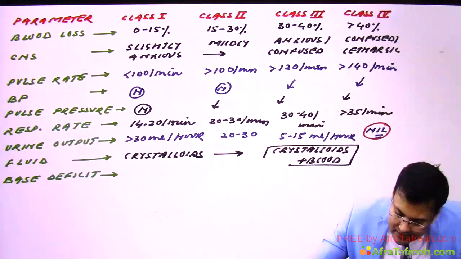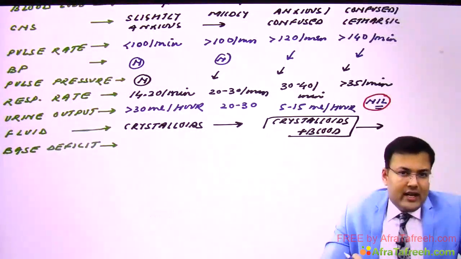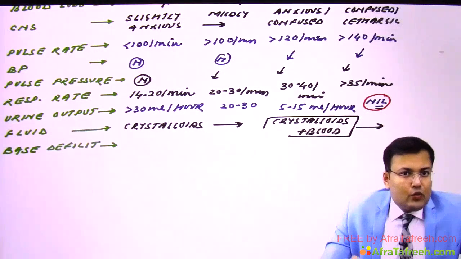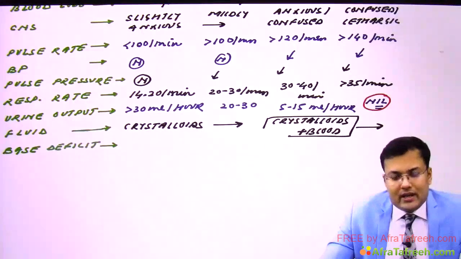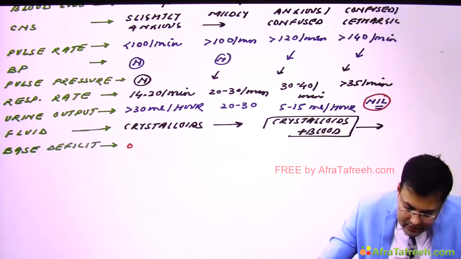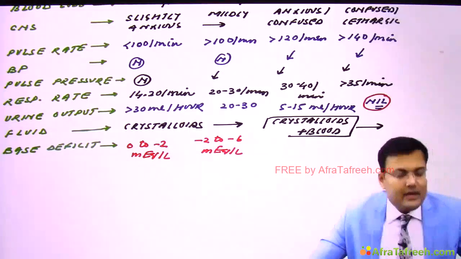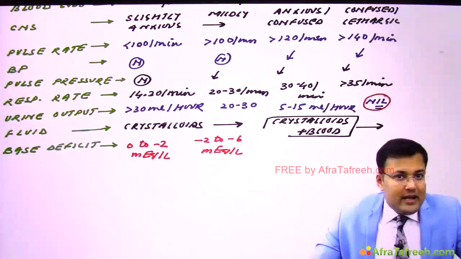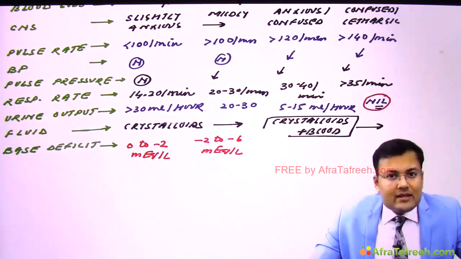So crystalloids plus blood is given in class 3 and class 4. Now see, according to the 2018 ATLS modification, there was one addition in this classification about base deficit. So how much base deficit should be there in class 1? In class 1, it's 0 to -2 milliequivalent per liter. This is -2 to -6 milliequivalent per liter. In class 3, it is -6 to -10 milliequivalent per liter, and in class 4, it is -10 or